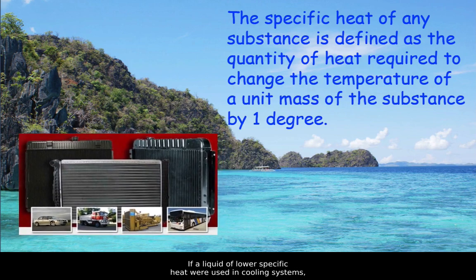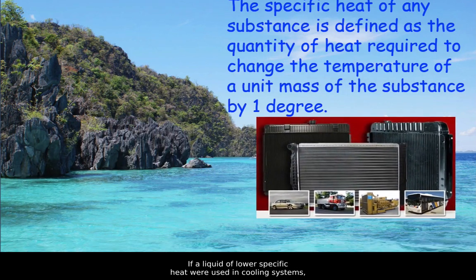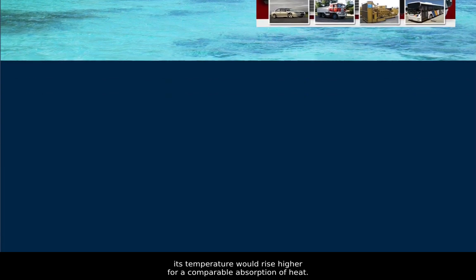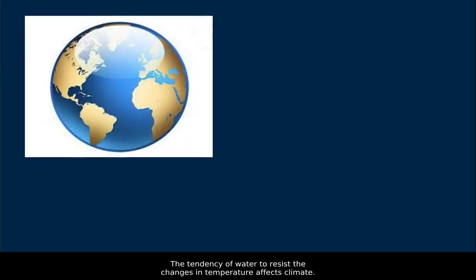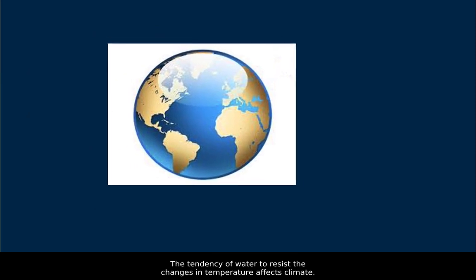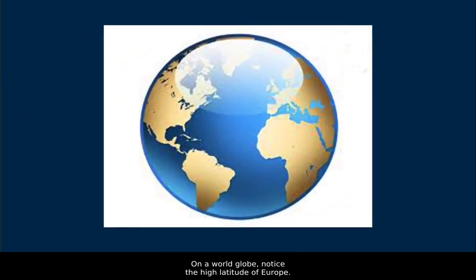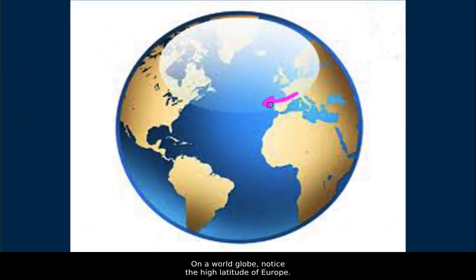If a liquid of lower specific heat were used in cooling systems, its temperature would rise higher for a comparable absorption of heat. The tendency of water to resist changes in temperature affects climate. On a world globe, notice the high latitude of Europe. Europe has the same high latitude as northeastern regions of Canada. They both receive about the same amount of sunlight per square kilometer. But winters in Europe are much milder than winters in northeastern Canada. Why? Simply put, water's high specific heat.